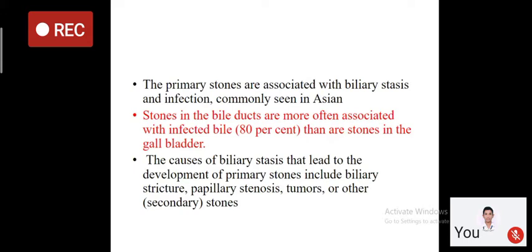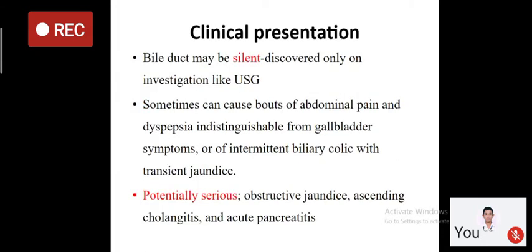So the prerequisite for primary stone formation is biliary stasis. And what are the causes of biliary stasis? It can be biliary stricture, papillary stenosis, any tumor, that is cholangiocarcinoma, or any secondary stones which have traveled from the gallbladder to the CBD. So these are the causes of biliary stasis leading to formation of primary stones.